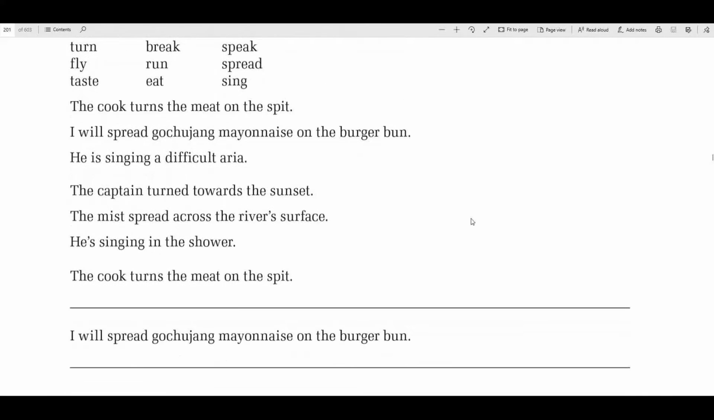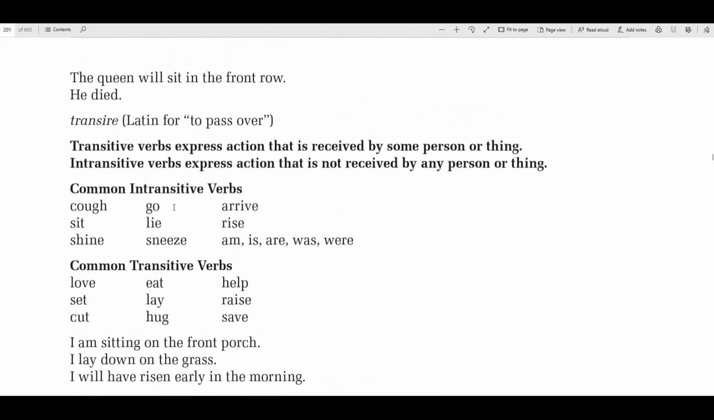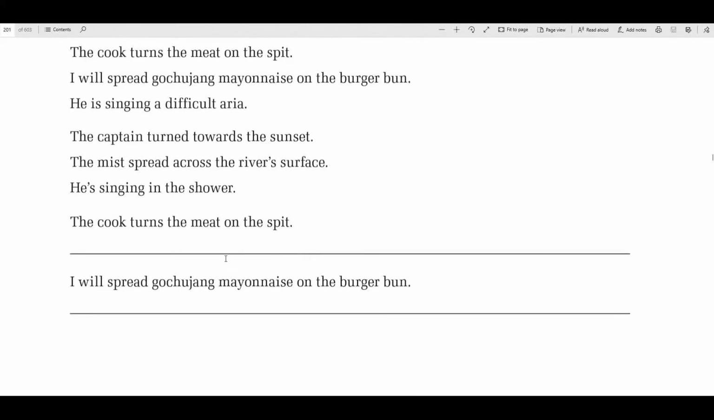So, the cook turns the meat on the spit. Okay, on the spit is a prepositional phrase. Turns is the verb. So let me go back up here. Transitive verbs express the action that is received by some person or thing. So this would be transitive because the meat is receiving the verb turn.